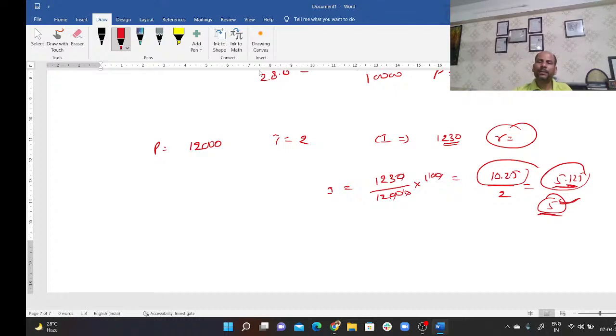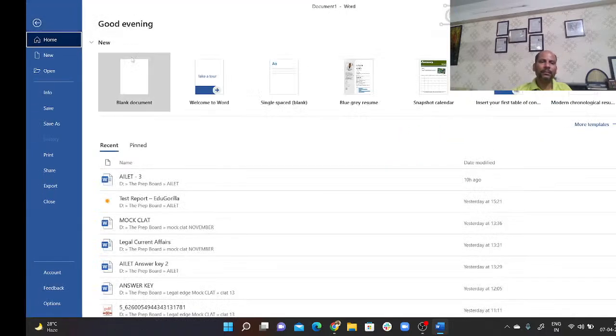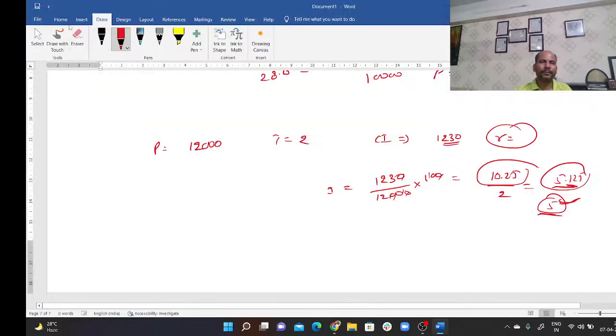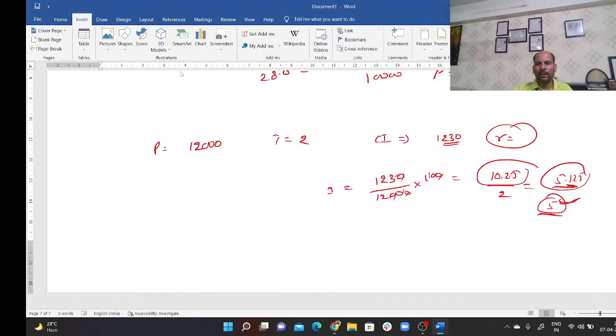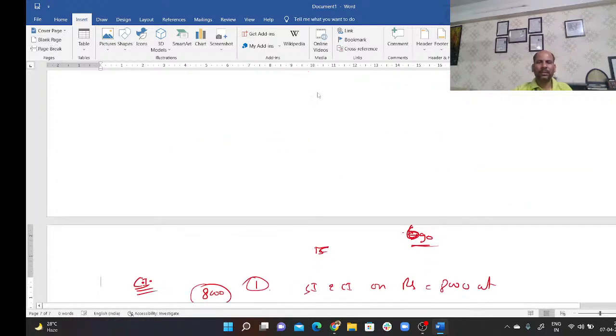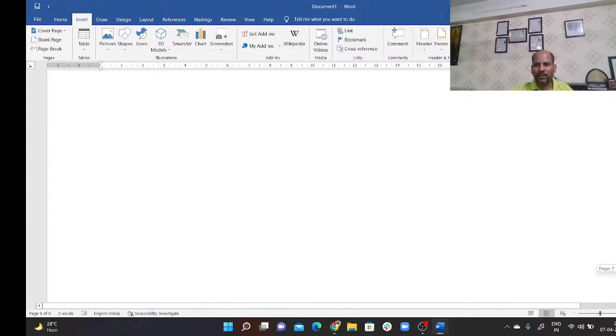So you need not put the formula and calculate the actual value. You can find it easily by using approximation.